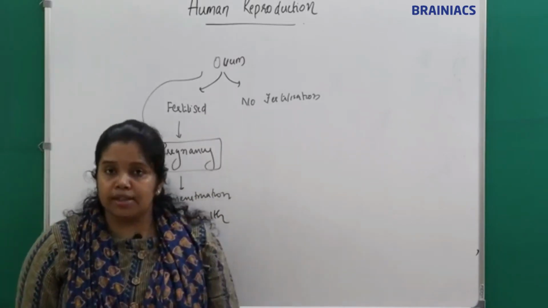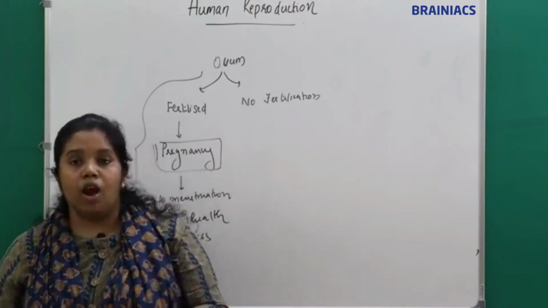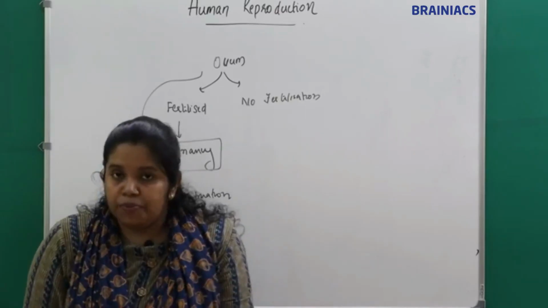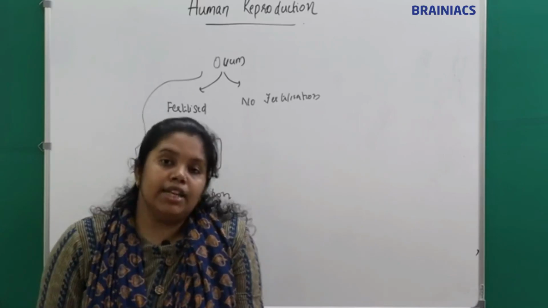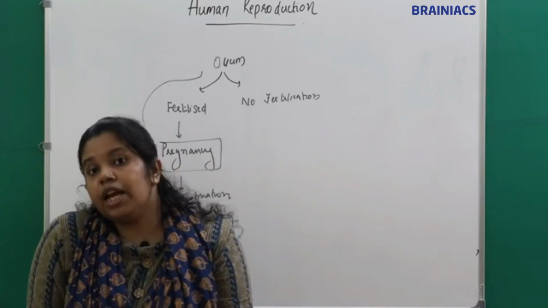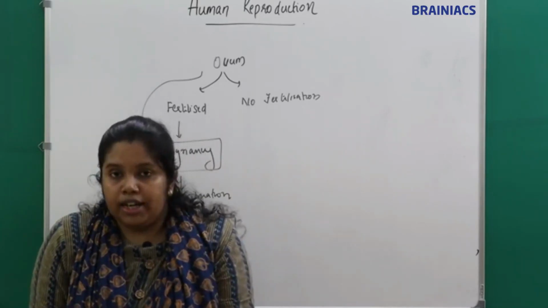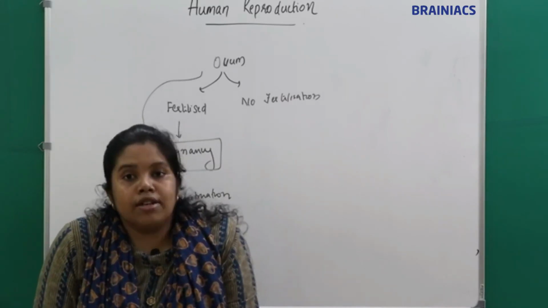So what we have seen in the menstrual cycle, we have seen the two phases. We have seen the uterine phase, we have seen the ovarian phase, right? In ovarian phases, we have seen the follicular development, we have seen the ovulation, we have seen the luteal phase, right? In uterine phase, we have seen the proliferative phase and the secretory phase, right? Then we have seen how the menstrual cycle is regulated.